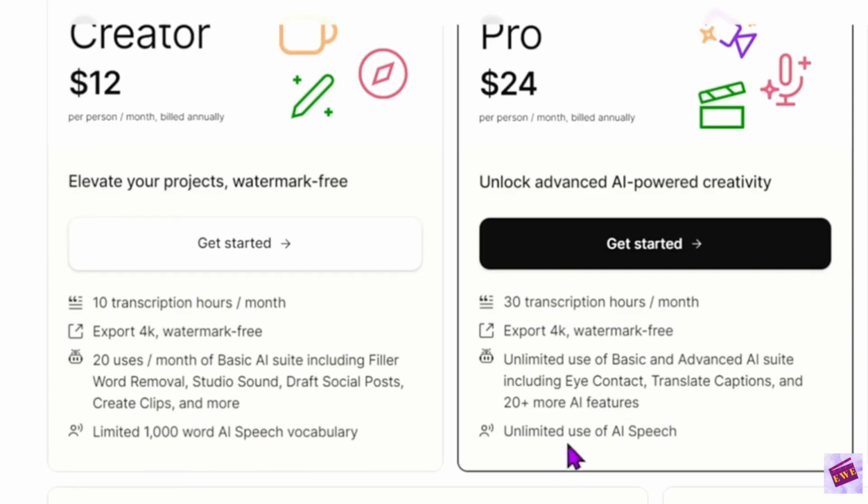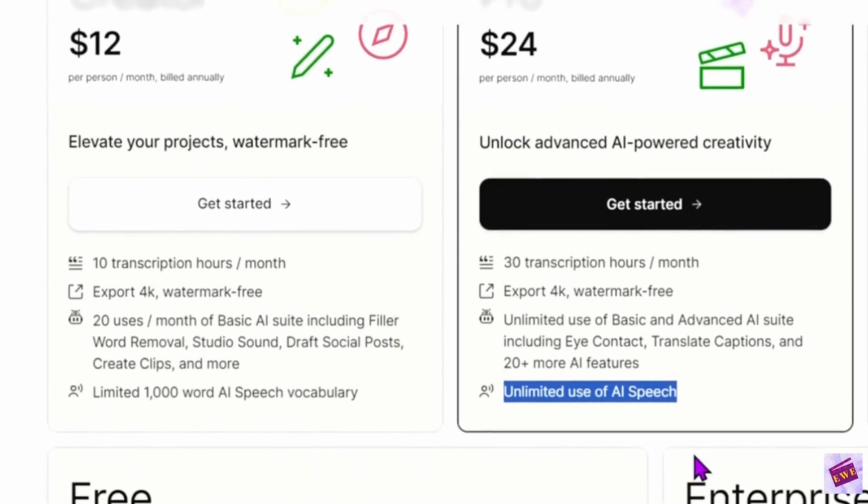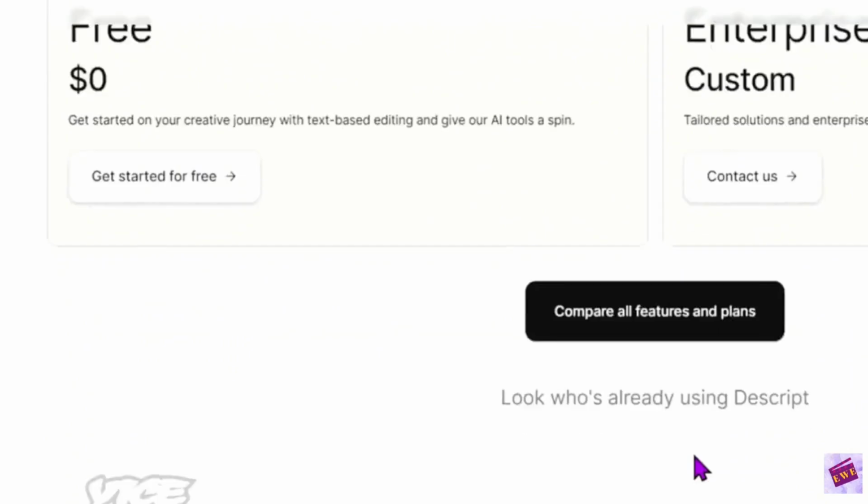And for the pro, it is unlimited use. And if you use AI, I'm sure you'll know that can add up quickly. And so the unlimited use is pretty valuable here. For the pro, you get 30 transcription hours a month, and you can export the same as in the creator plan as 4K and watermark free. However, you get unlimited use of the basic and advanced AI suite, including this valuable eye contact, translate captions, and 20 plus more AI features, which we will talk about down at the bottom here once we're comparing the features.